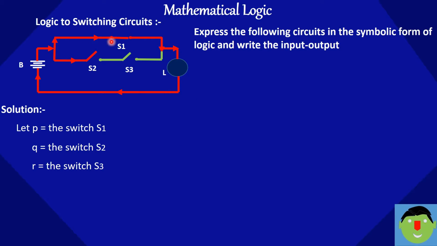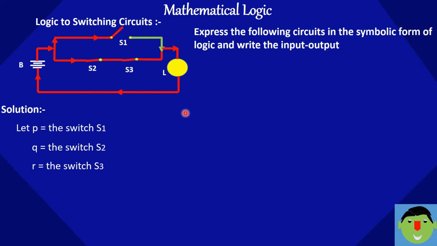You can see here, when S1 is on, then the circuit will be complete, then the lamp will glow, or S2 and S3 on, then the circuit will be complete and the lamp will glow. So either S1 or S2 and S3 should be on to complete the circuit.